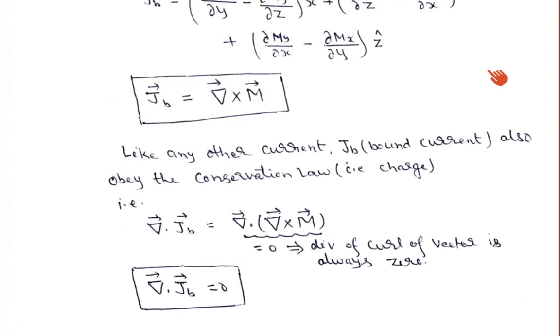But for a uniformly magnetized material, JB will be equal to 0, because the internal currents cancel out, and the surface current KB will survive, equal to M cross n unit vector.